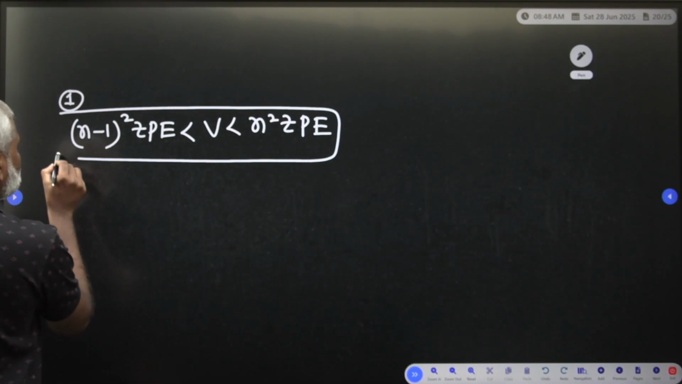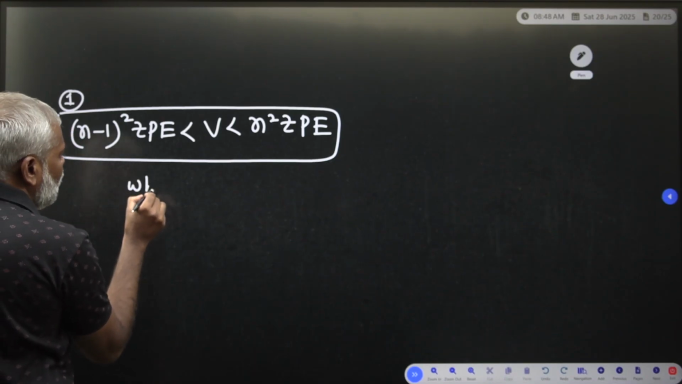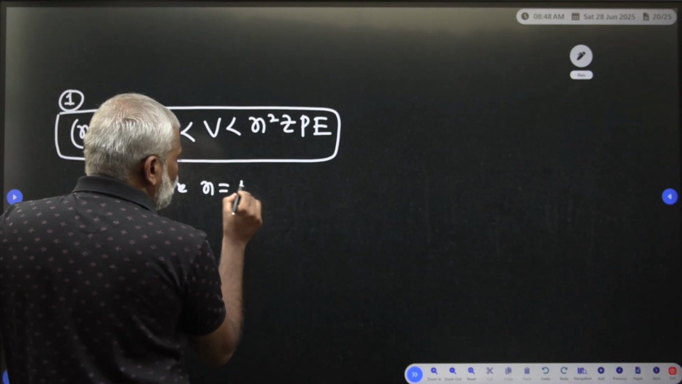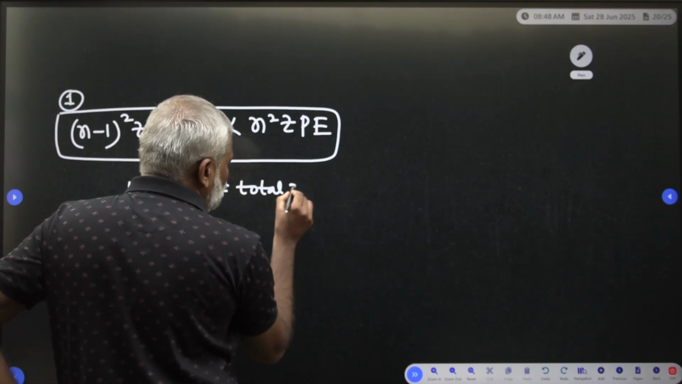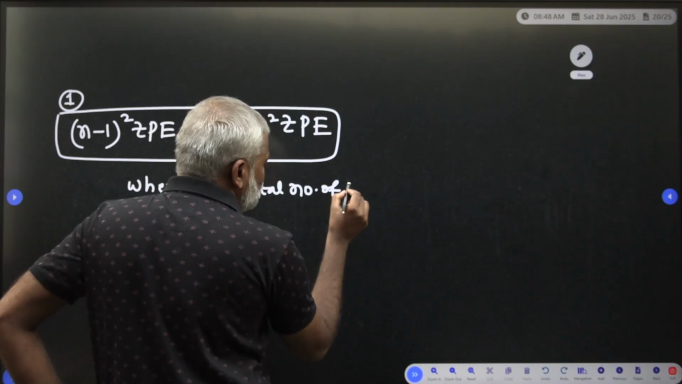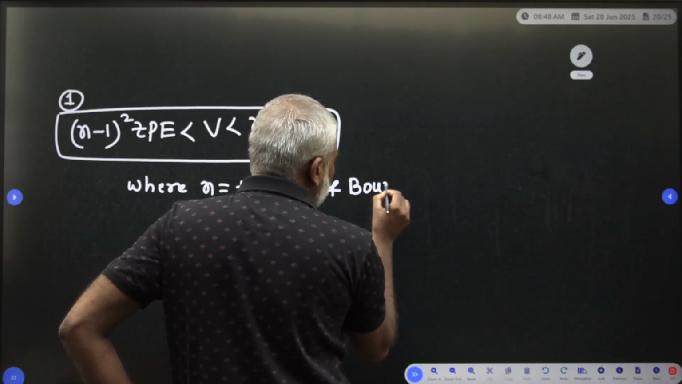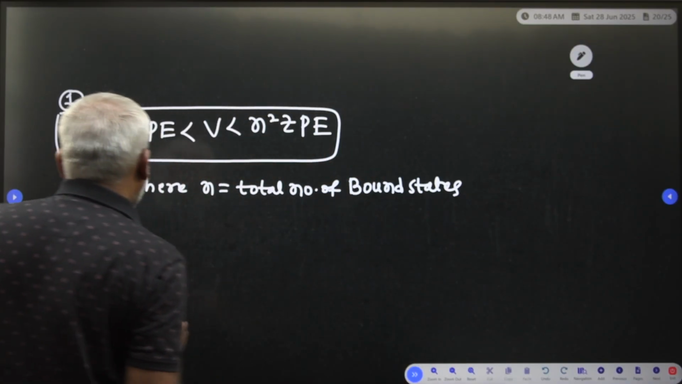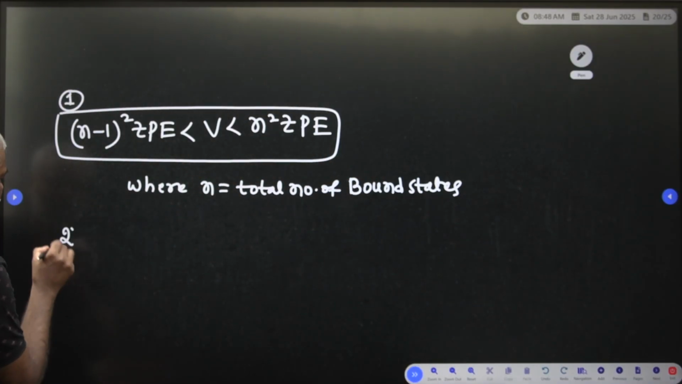This is the first formula you have to write, where n is equal to the total number of bound states. So your n is going to be taken as the total number of bound states. This is very important. Now the second formula I am giving.